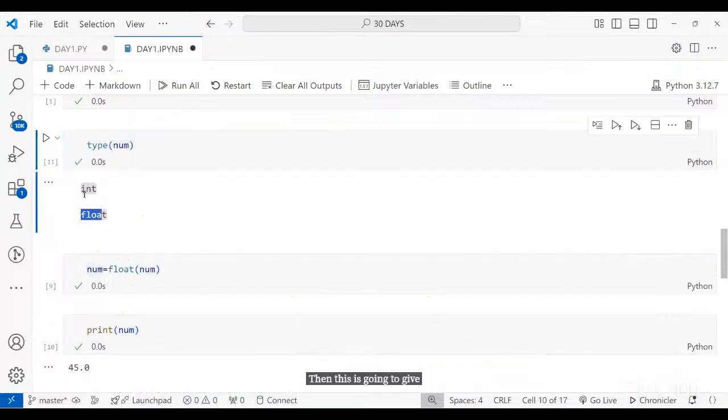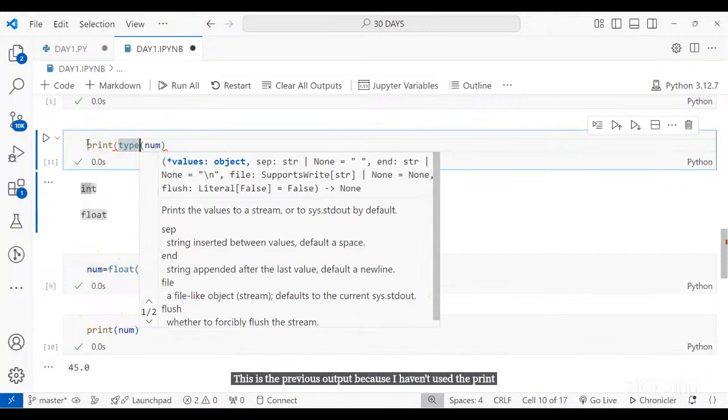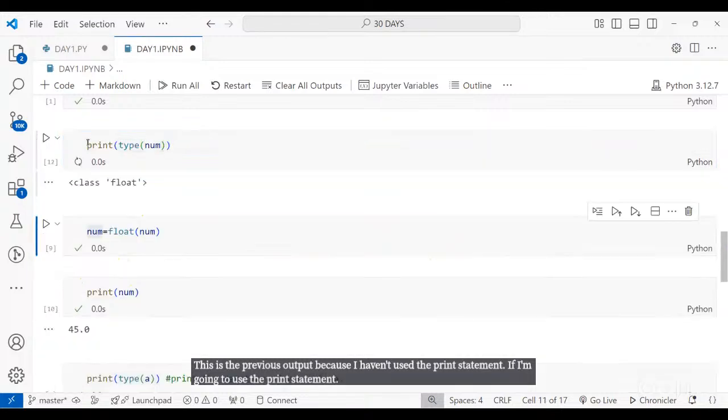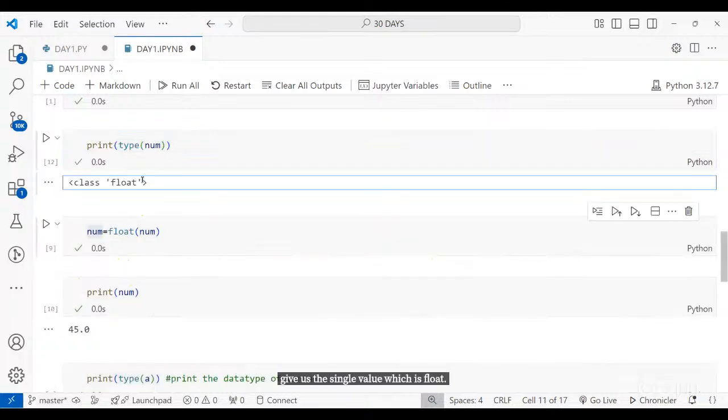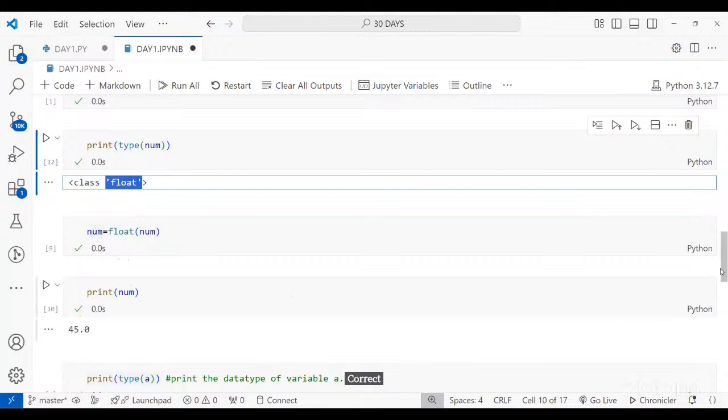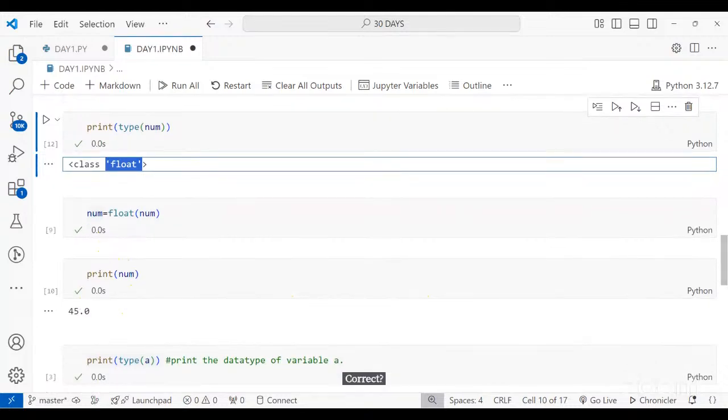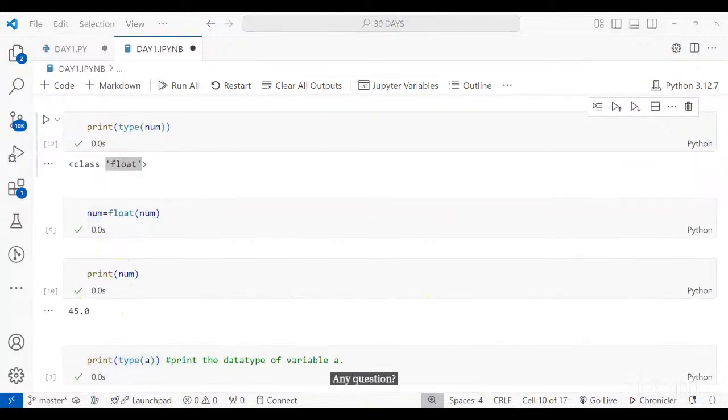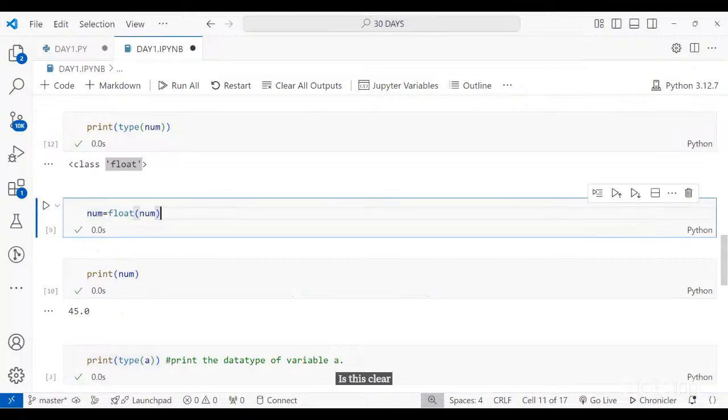You can see this is the previous output because I haven't used the print statement. If I'm going to use the print statement, it will just give us the single value, which is float. Correct? Any question? Yeah, anyone, any question? No, ma'am. No questions, ma'am. Is this clear to you how you have to exactly convert it from one data type to another data type?